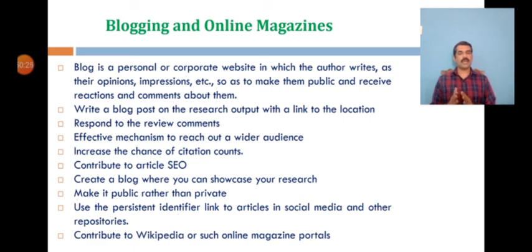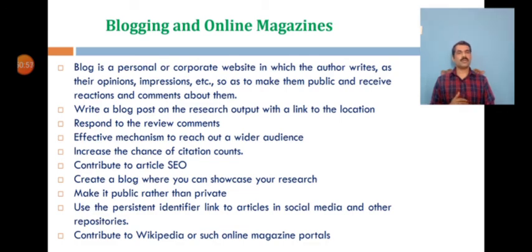And as a blog enables viewers to comment on a particular post, you need to always keep an eye on that comment box and feedback, and respond. It is one of the mechanisms to reach a wider audience, thereby increasing the chance of citation counts and visibility. So it can effectively contribute to search engine optimization. It is one of the best ways to create a blog where you can showcase your research.